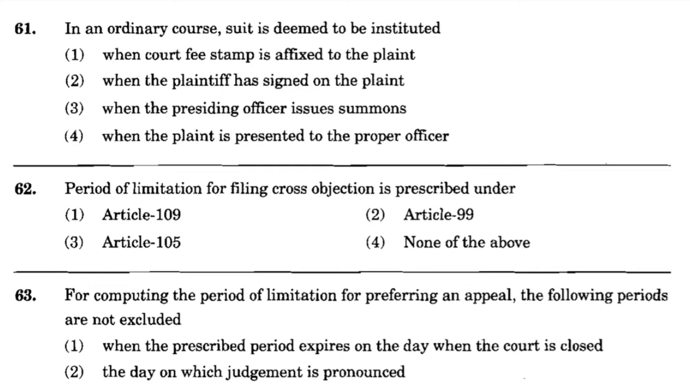Now question number 62. Period of limitation for filing cross objection is prescribed under option number 1, Article 109, option number 2, Article 99, option number 3, Article 105, option number 4, none of the above. And the correct answer is option number 4, none of the above. Now question number 63.